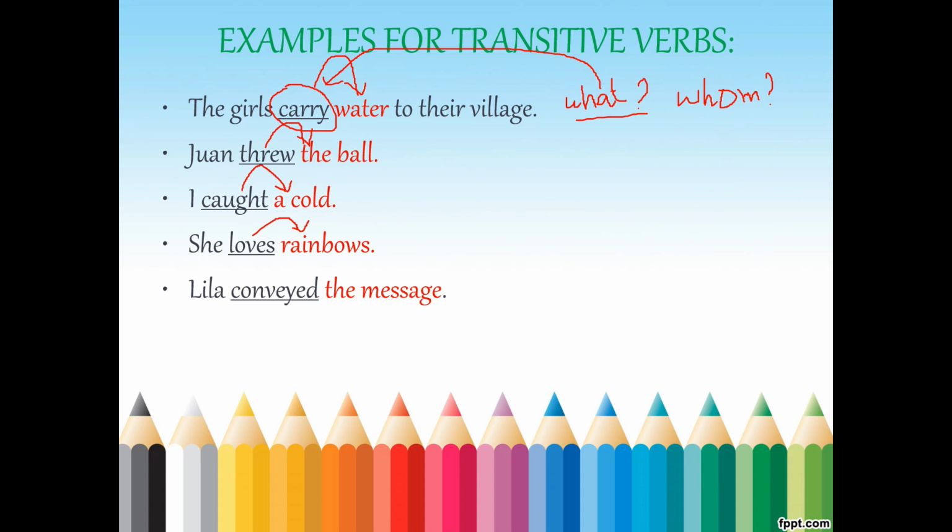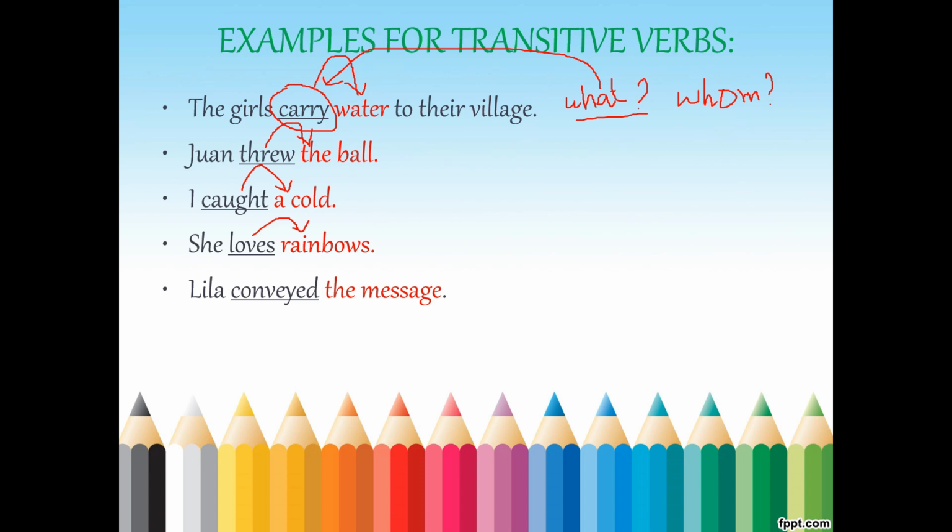What we are finding here is the relation between the subject and verb only. You have to find whether you get the complete sense of the sentence without the object or not. If you get the complete sense without an object, then that is intransitive. If you need an object to give complete sense, that is transitive. See, how do you know that it's an object? You should ask a question with what for things, and whom for persons. I have given all the things here only. Okay.